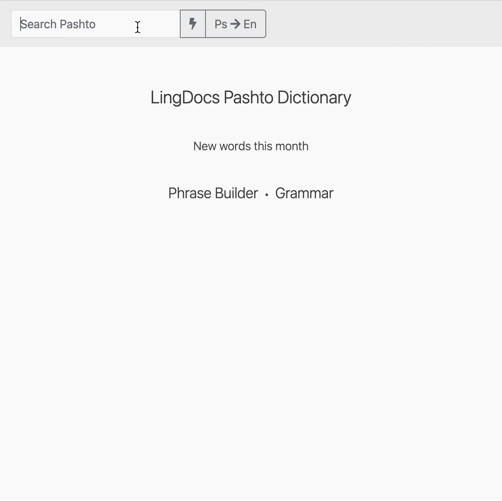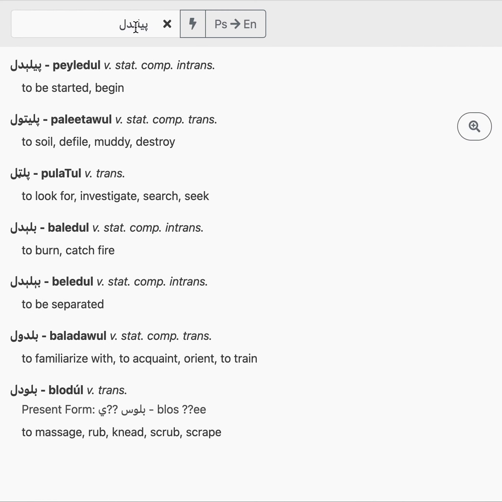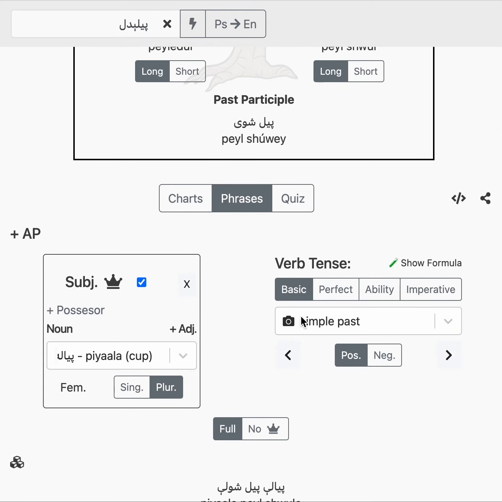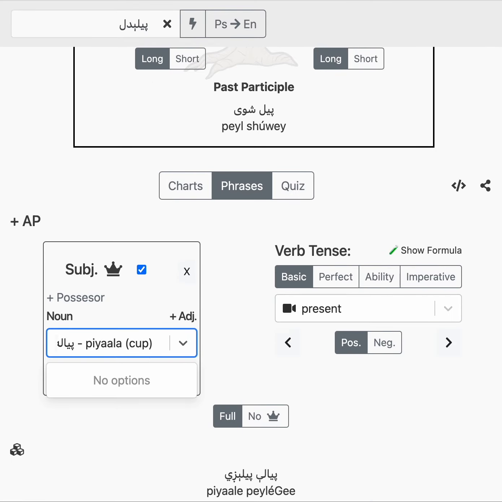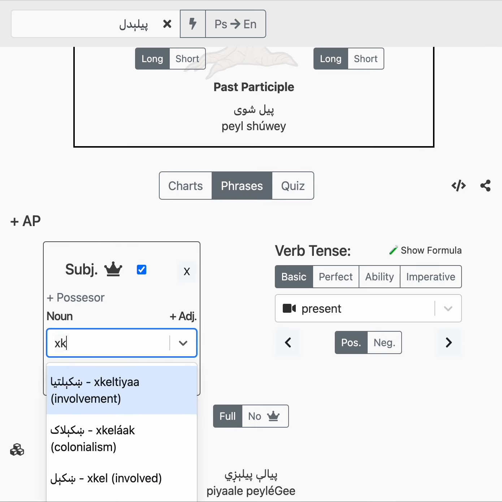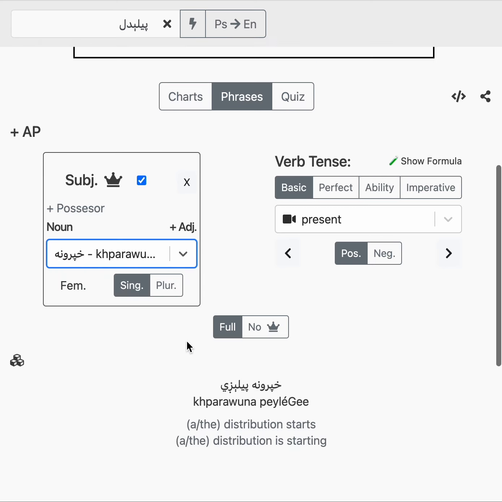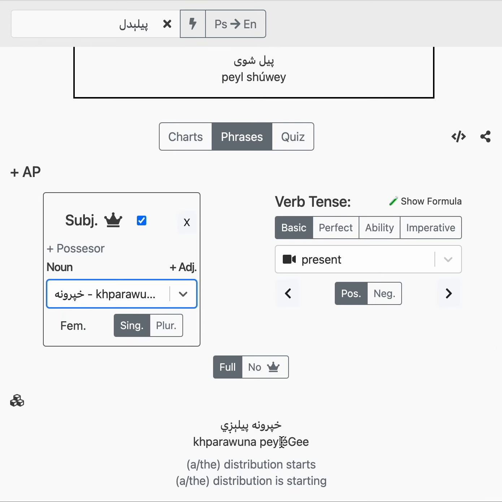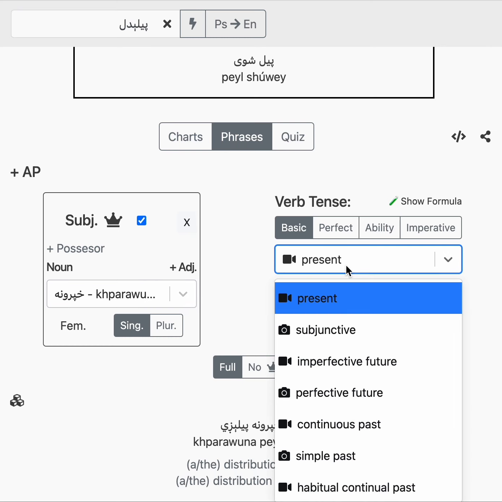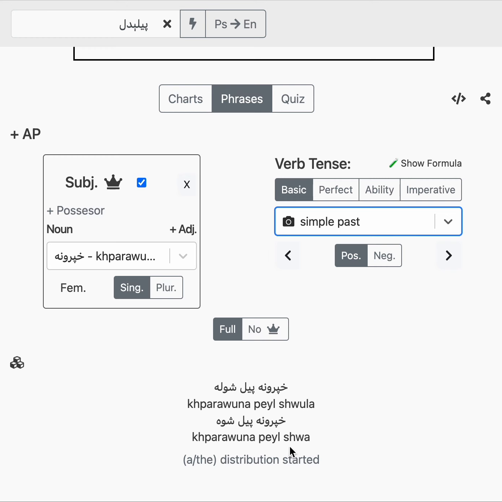This is really interesting. So if I say, for instance, pelidal, to start. Let's say the program. Let's translate it as distribution here, but it's also program. So khbarawana peligi. So the program khbarawana, or the distribution, but we'll translate it as program here. Khbarawana peligi. And let's say it is simple past. So khbarawana pelshwa. The program started.